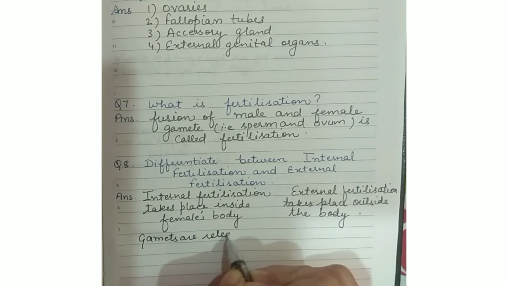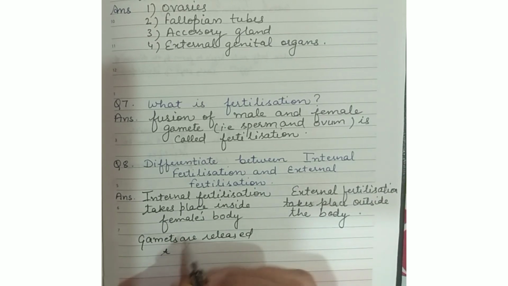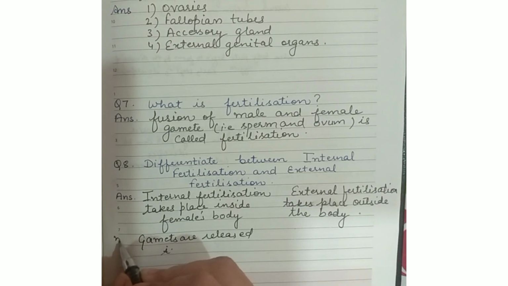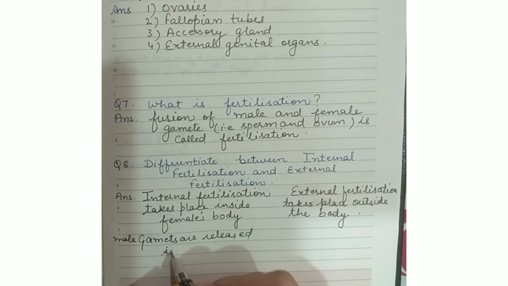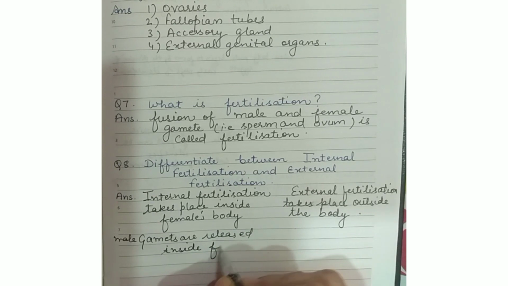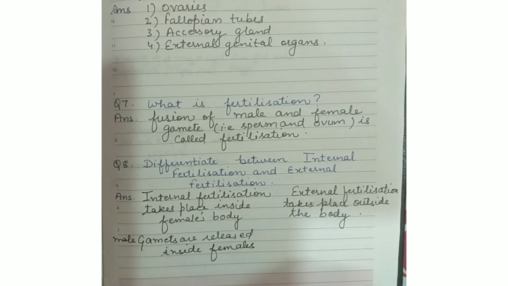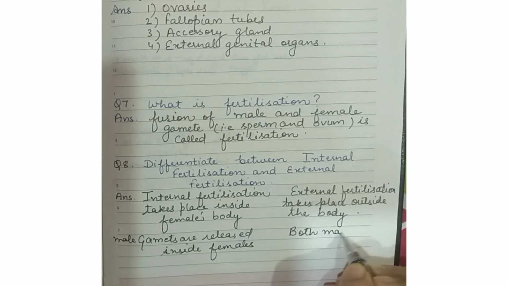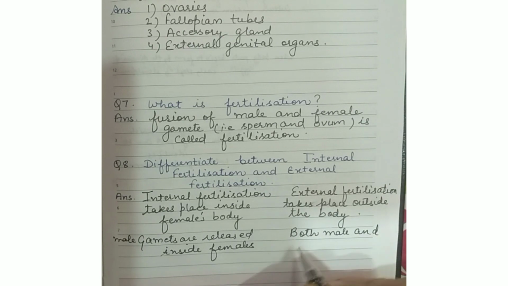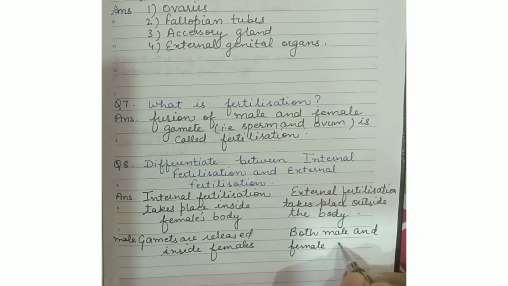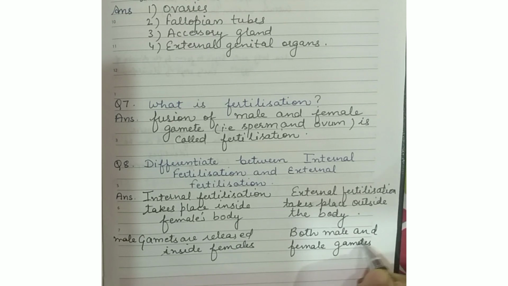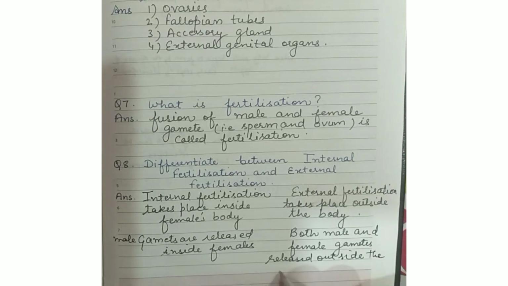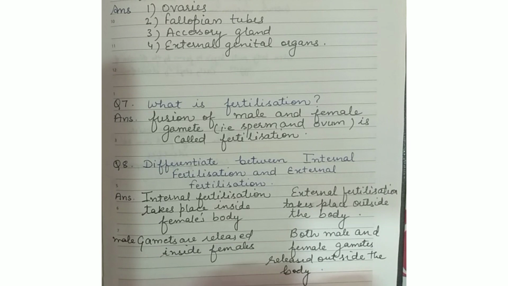In internal fertilization, gametes are released in the female body, whereas in external fertilization, both male and female gametes are released outside the female's body. For example, in case of frog, fertilization is external, and in case of human beings, it is internal.